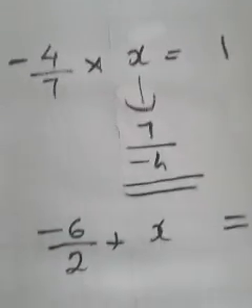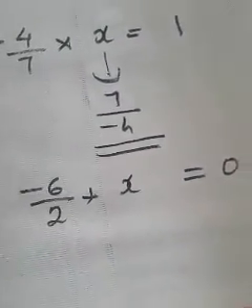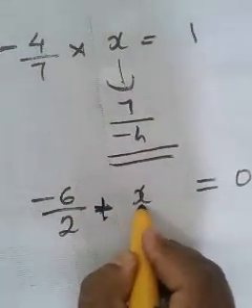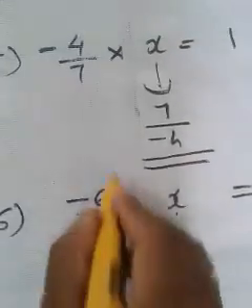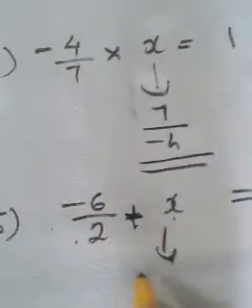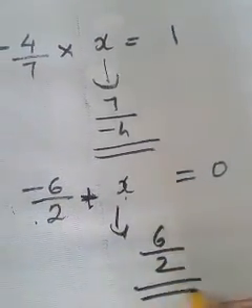And minus 6 by 2 plus x is equal to 0. What will be that number? Again we are going to add an unknown to a number. We have to get the result as 0. What will be that number? That will be the negative of this number. What will be the negative of minus 6 by 2? The answer will be 6 by 2.